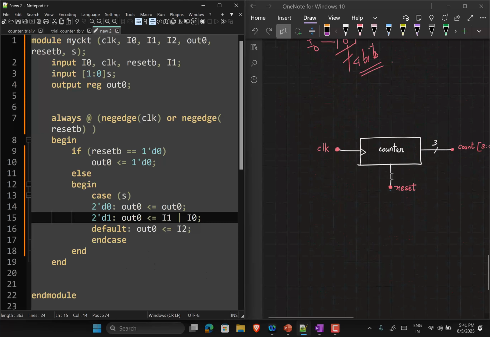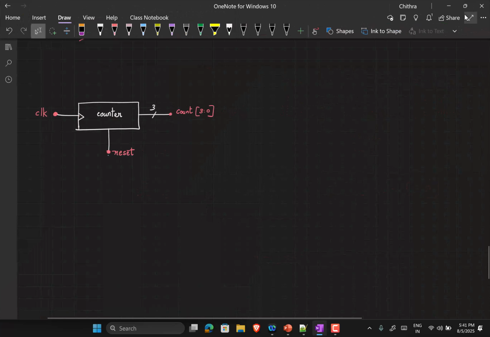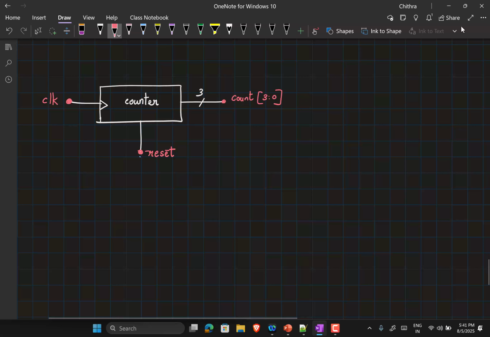Okay. Now let's say I want to implement a counter. This counter has a clock input. The counter is going to count at the rising edges of the clock. It has a reset. The output is 4-bit, so it is count[3:0]. I'll give you 2 minutes. Can you try implementing it? Then we'll discuss the answer together.